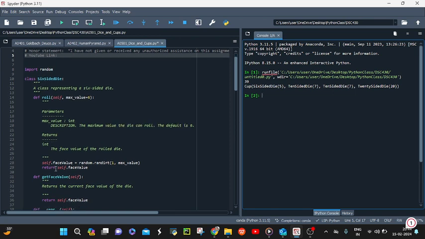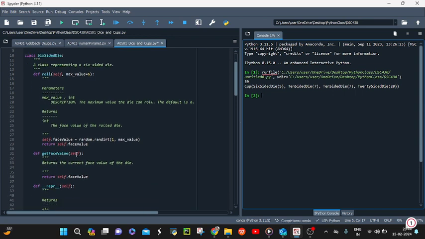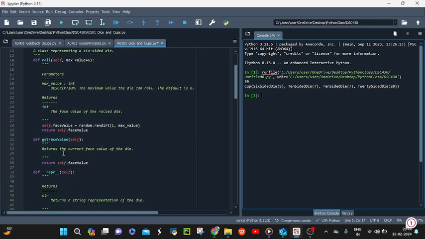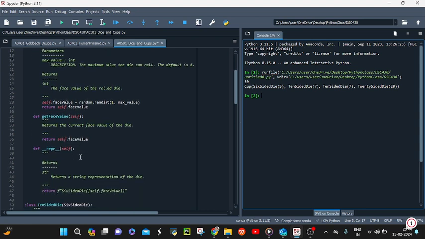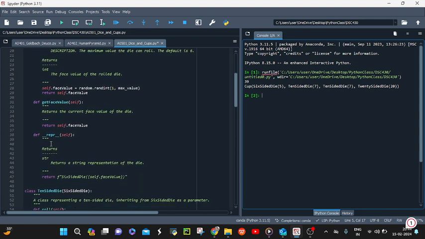Next, the get_face_value function returns the current face value of the die, and the representation method for self returns the string representation of the die.